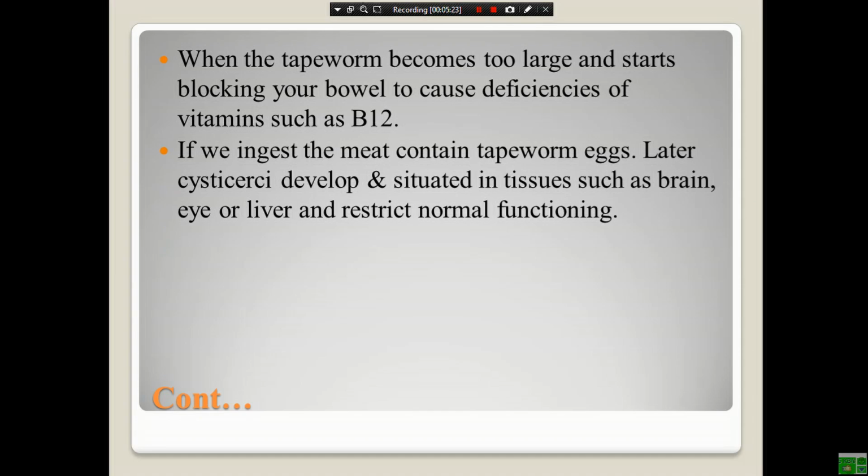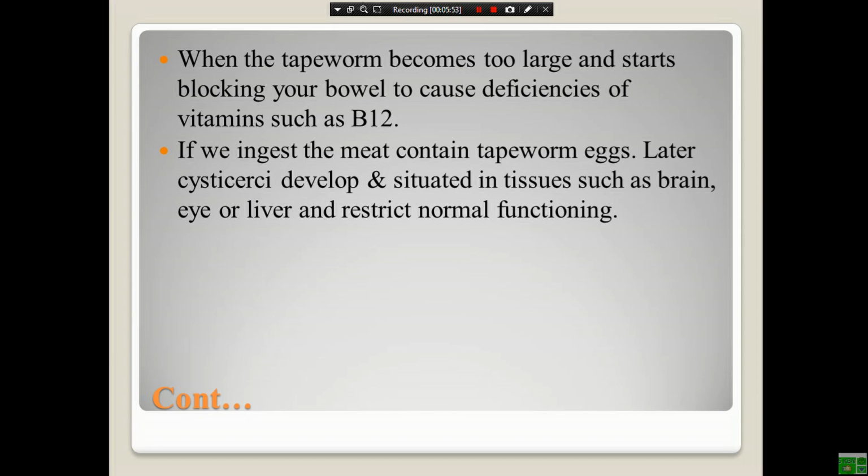Cysticercus means a stage in the life cycle of tapeworm. Tapeworm has a scolex, which is a knob-like anterior end, and proglottids are the segments of the tapeworm, each segment having both sex organs. The mature segment at the end breaks off and contains a quarter of a million fertilized eggs called oncospheres.